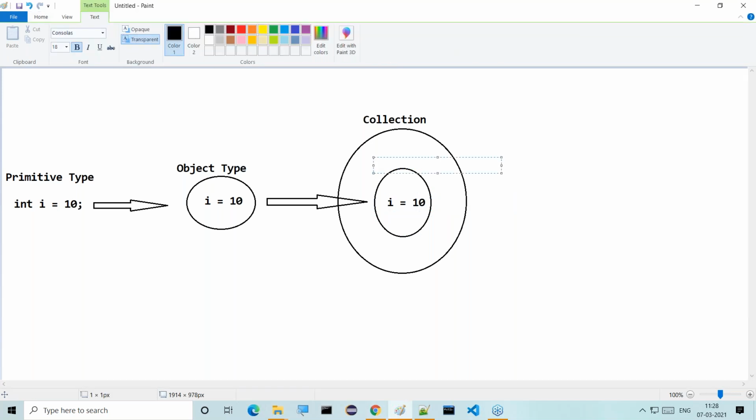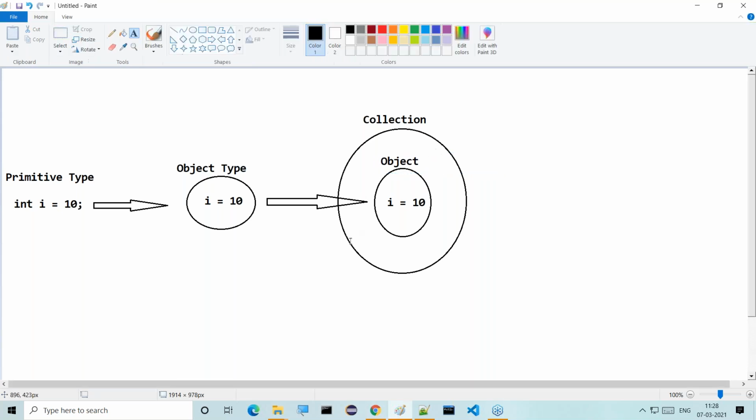Now this is an object, actually object type. Tell me, is the collection object storing that object type or primitive data directly? Answer my question, guys. The collection has stored an object. That object contains primitive data. The collection has stored an object, but that object has stored primitive data. Understand it clearly? Right, sir.